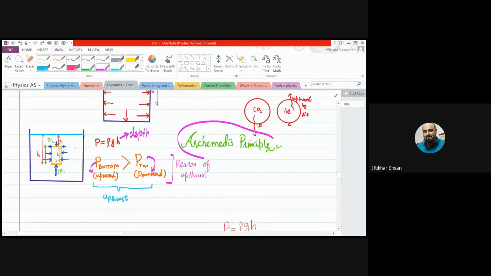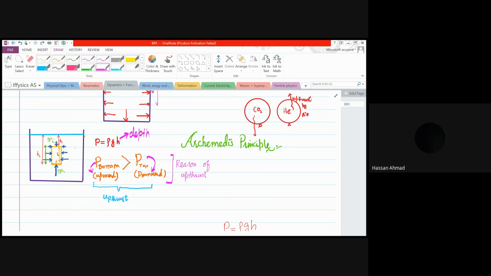The upward pressure on the bottom is always larger than the downward pressure at the top. So that higher upward pressure creates an upward force which is called upthrust. Where does the upthrust come from? Why is there upthrust? The upward pressure at the bottom is larger than the downward pressure at the top. Will you understand, Hassan?